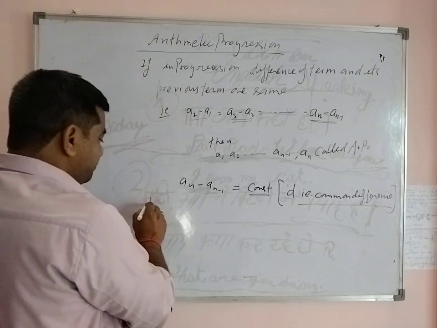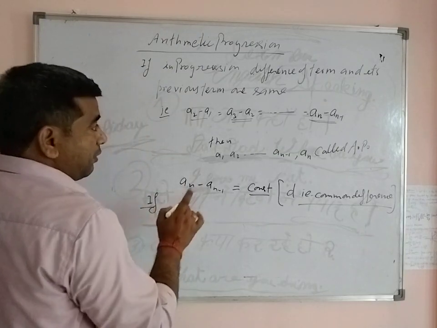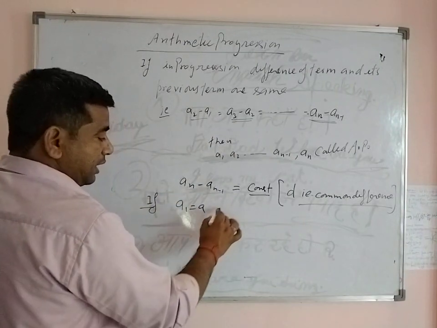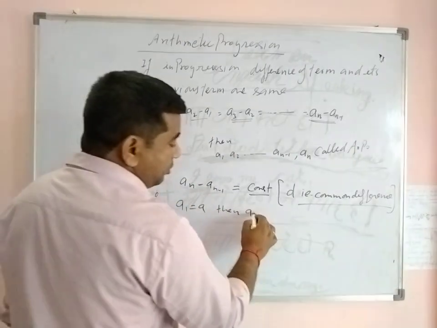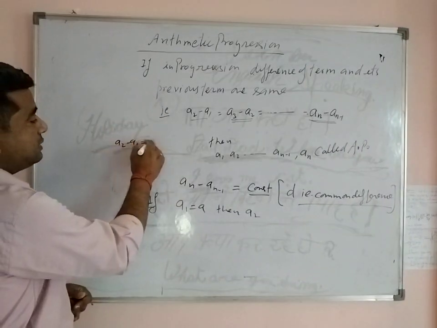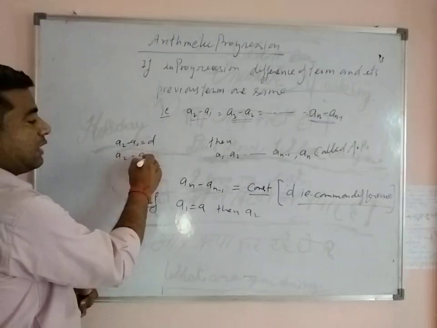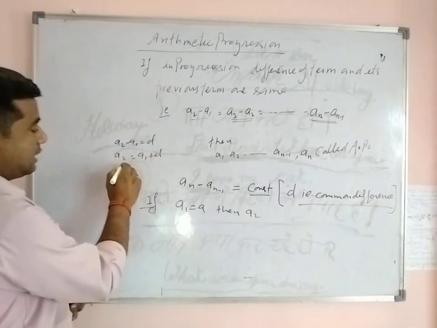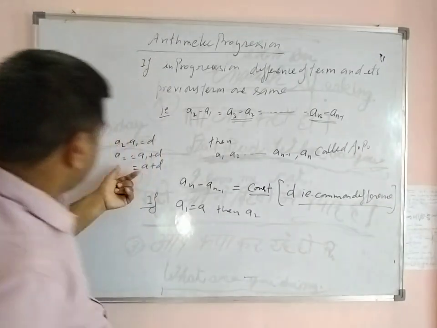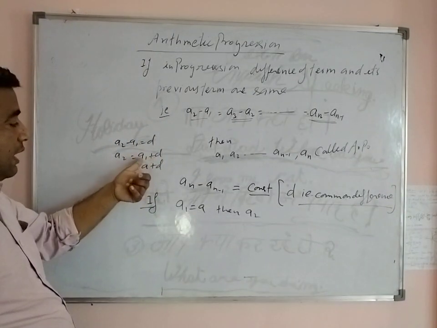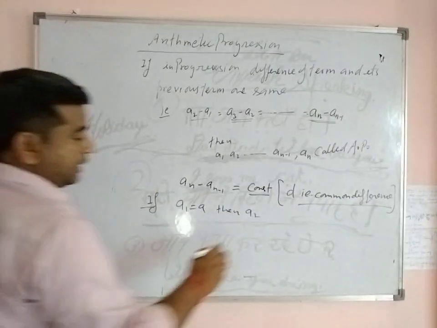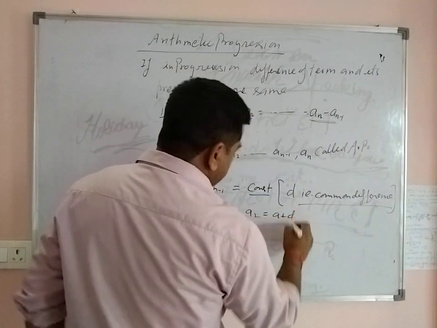So if we take the first term a1 as a, then a2 minus a1 is d, so a2 is a1 plus d, but a1 is a, so a2 is a plus d. So a2 is a plus d.